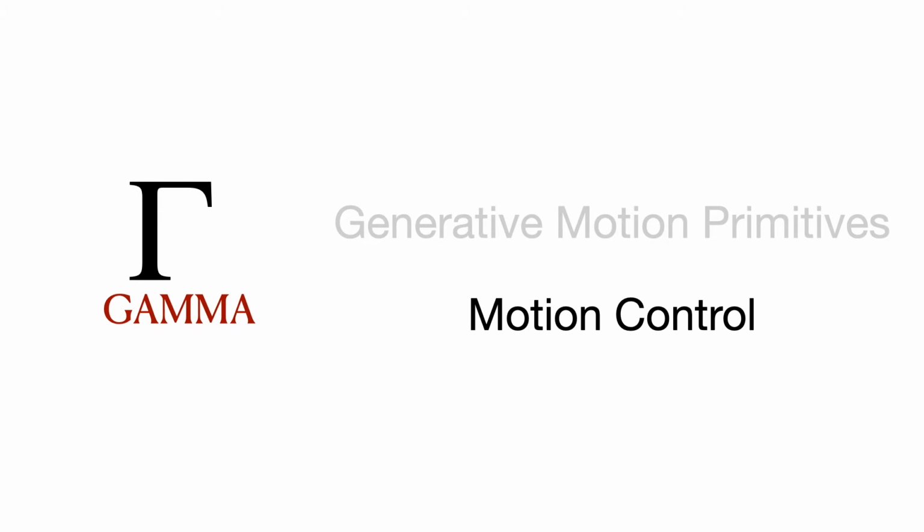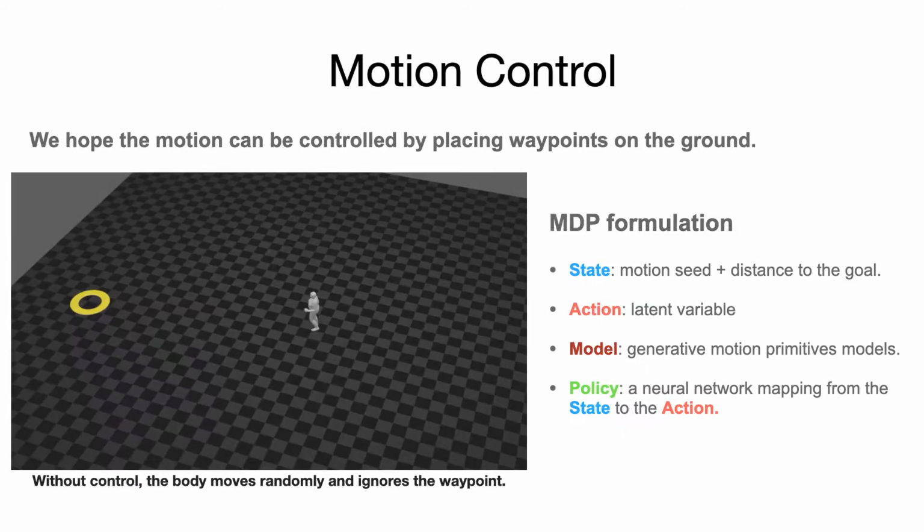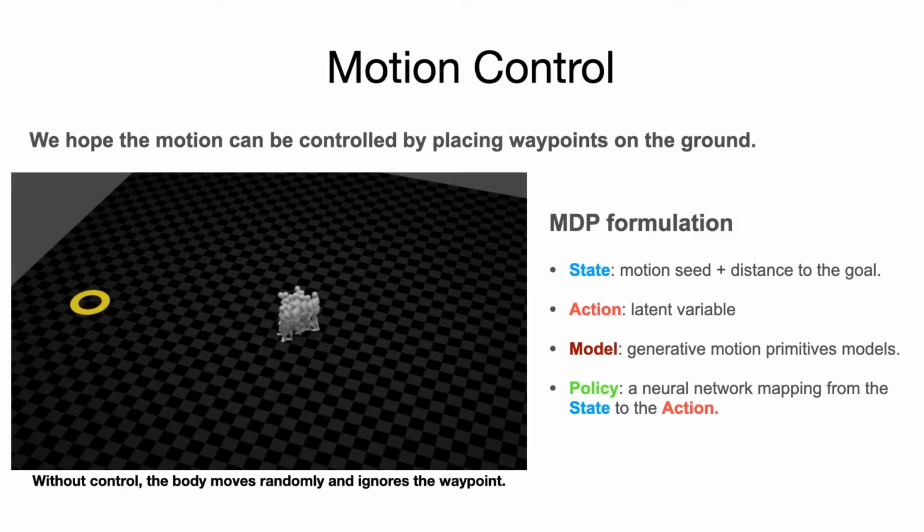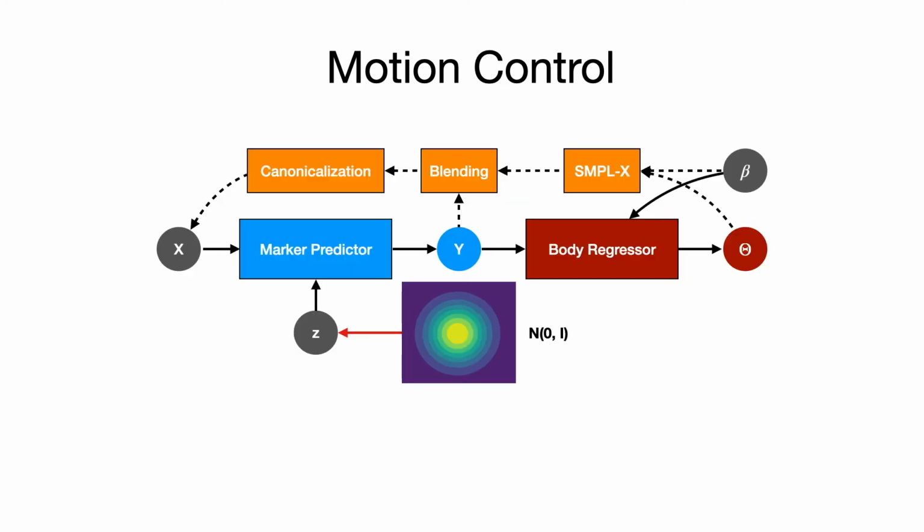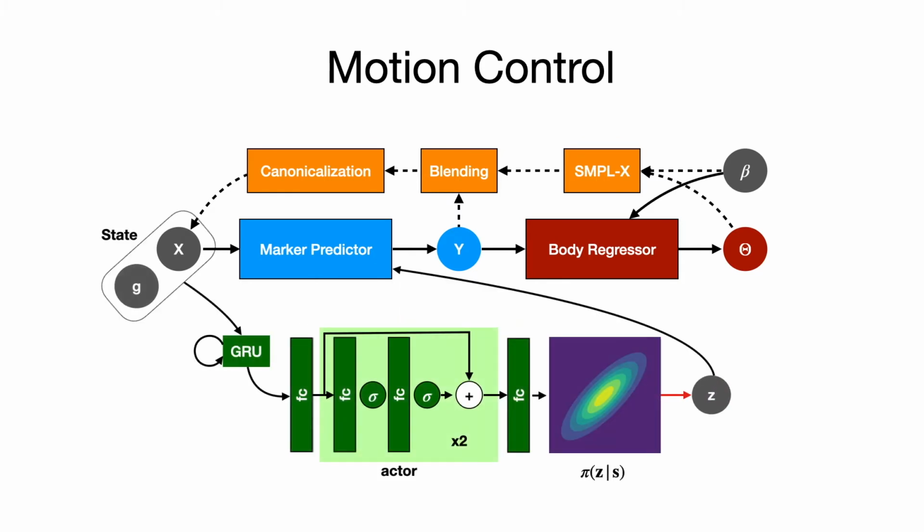To control the motion by waypoints on the ground, we formulate the motion generation as a Markov decision process, which includes the state, the action, the model, and the policy. Specifically, the standard normal distribution is replaced by the output of the policy framework, which maps from the state space to the action space.